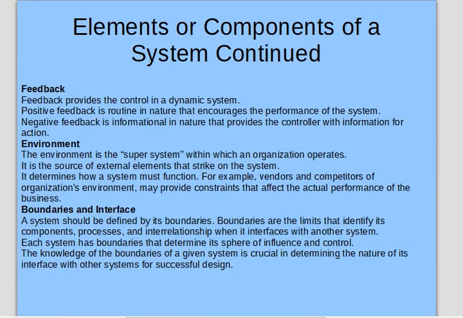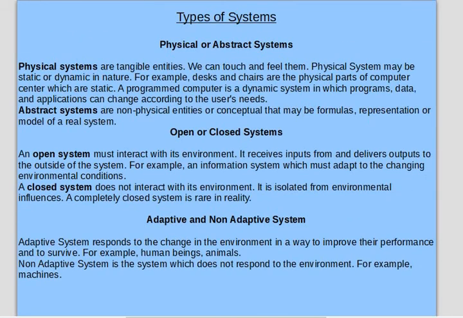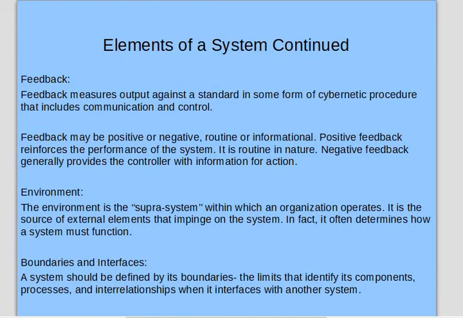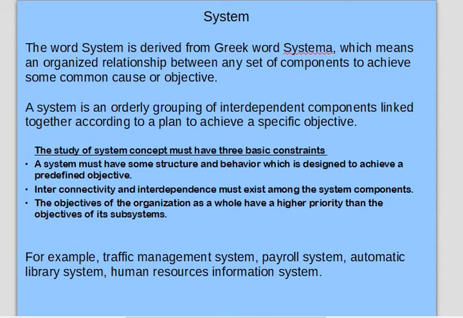So we have seen the components of systems, types of systems, the different elements of systems, and what a system is. Okay, when we are creating any such system, for example, a computer system, it is a machine, you can say.